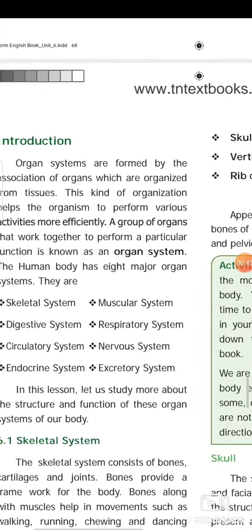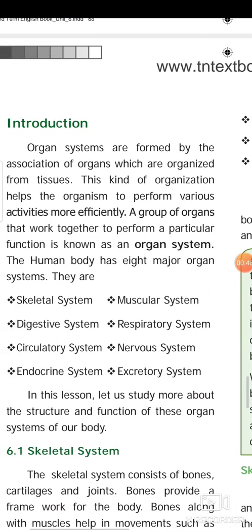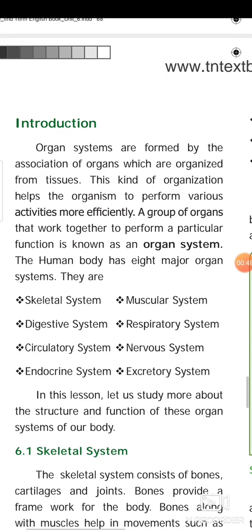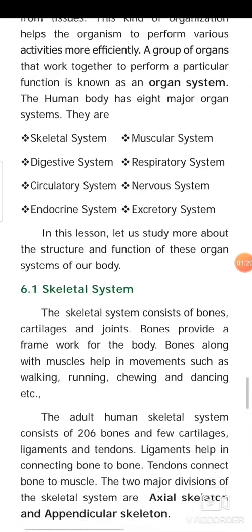They are skeletal system, muscular system, digestive system, respiratory system, circulatory system, nervous system, endocrine system, excretory system. In this lesson, you are going to see all these eight organ systems. Just an introduction. In your 7th, 8th, 9th and 10th, you will be learning very detailedly 2 or 3 organ systems in each class. As an introduction in the 6th standard, they have given a basic introduction about all the 8 organ systems. Let's see one by one.